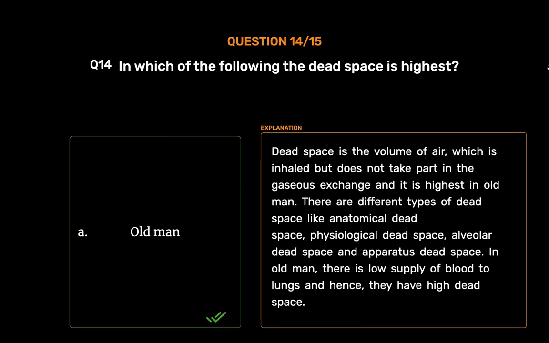Dead space is the volume of air which is inhaled but does not take part in the gaseous exchange, and it is highest in old man. There are different types of dead space like anatomical dead space, physiological dead space, alveolar dead space and apparatus dead space. In old man, there is low supply of blood to lungs and hence, they have high dead space.